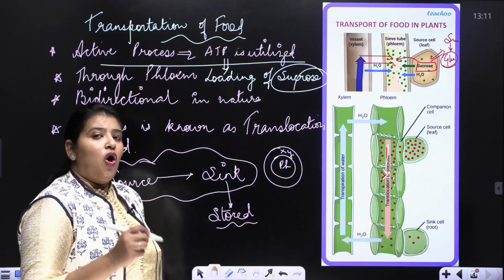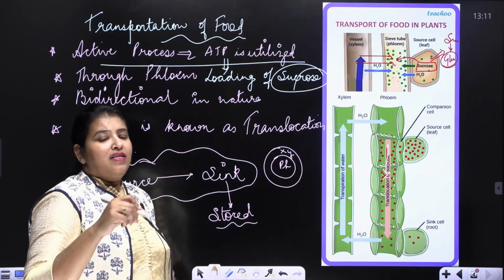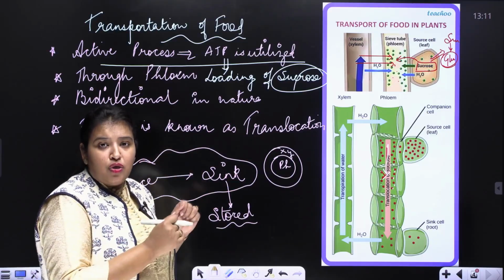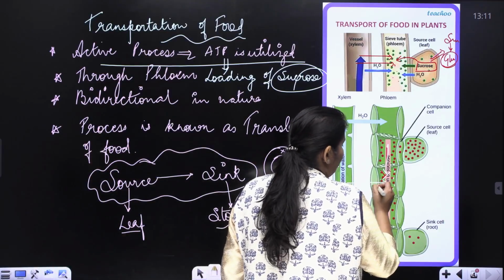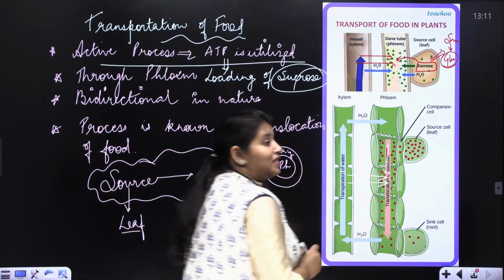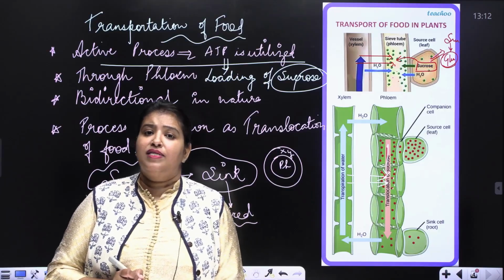All right. The osmotic concentration, the concentration gradient, is going to change. That is, there is more solute in this cell too. As a result, water from xylem will enter into this phloem cell, increasing the osmotic concentration of the cell.